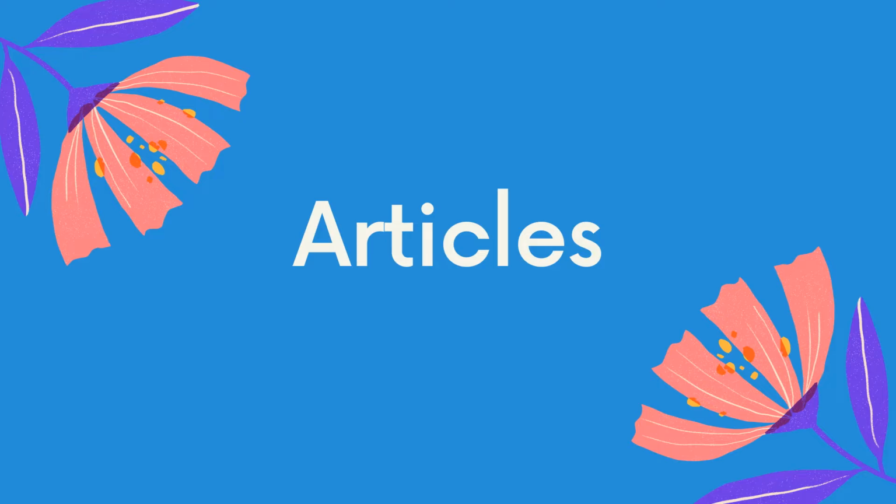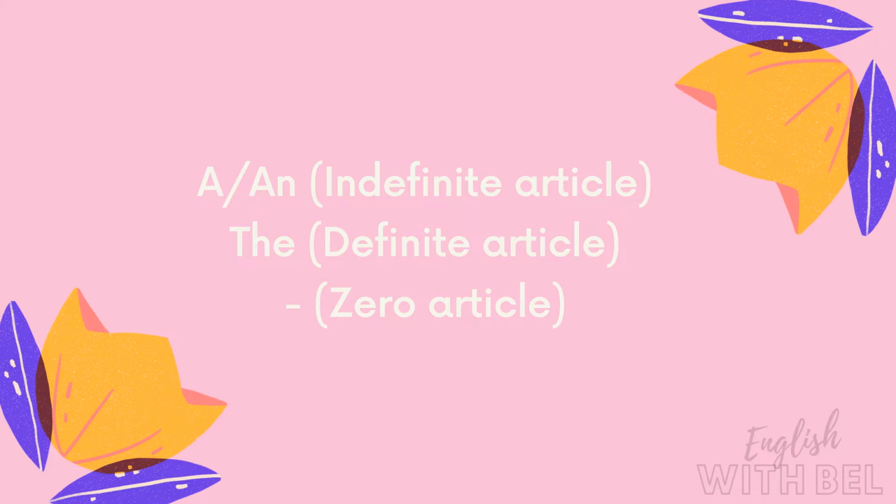Today we're going to talk about articles. When we talk about articles, we usually talk about these three types of articles: the indefinite article, the definite article, and the zero article.